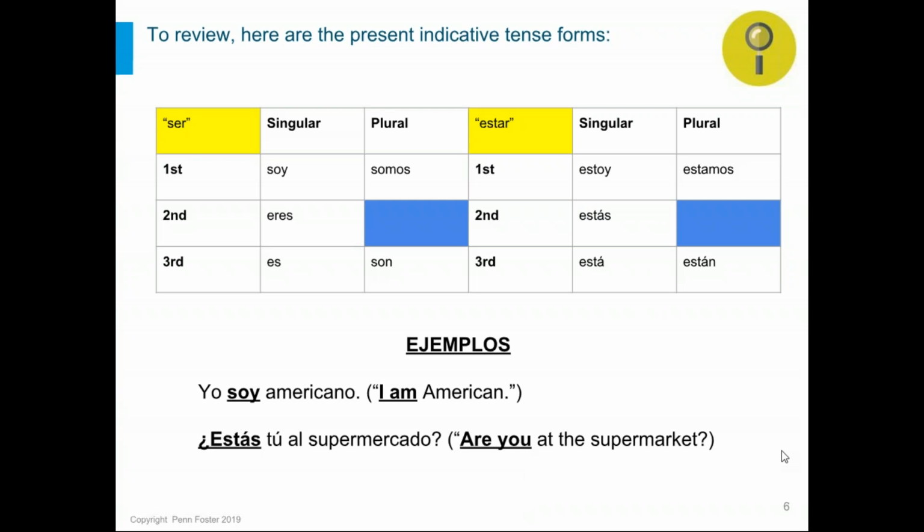Okay, so keep those conjugations in mind. Obviously, there are other tenses to be familiar with, but for the sake of this webinar, we're focusing strictly on present indicative tense alone.